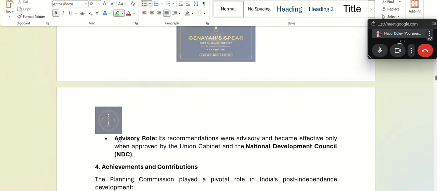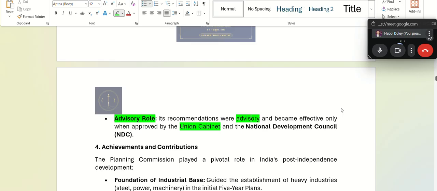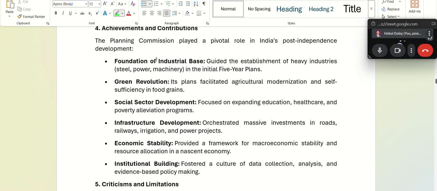However, remember this, their role was advisory in nature. Advisory meaning only if the union cabinet approves their point, then only would it be listened to. Okay, fine. So the role of the Planning Commission was advisory. Some achievements of the Planning Commission: it gave the foundation of the industrial base, like heavy industries such as steel, power and machinery. Okay, that came up.